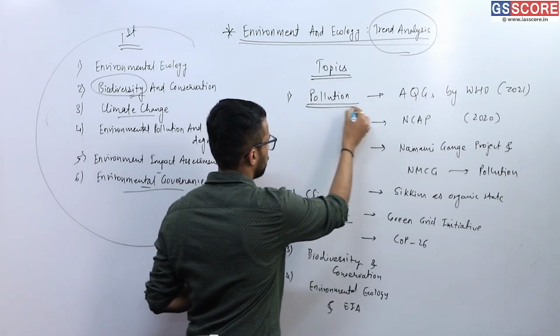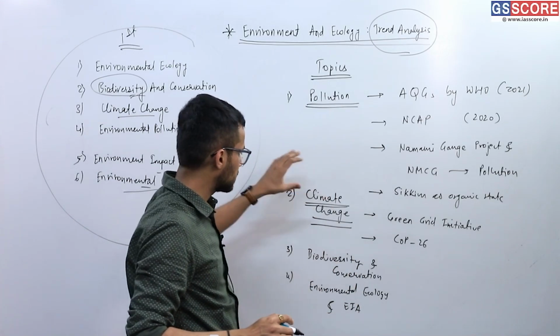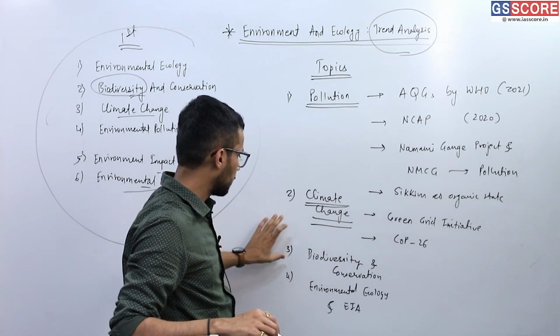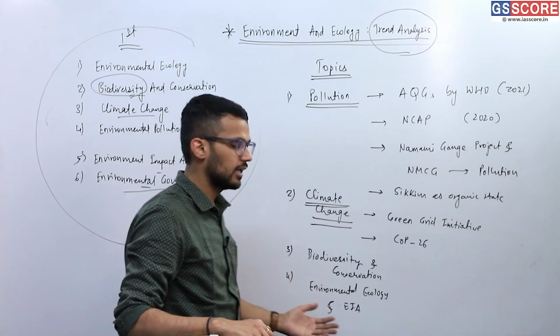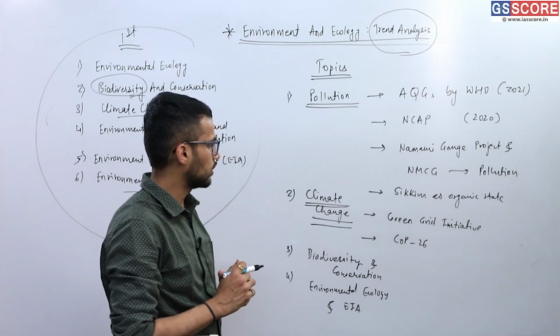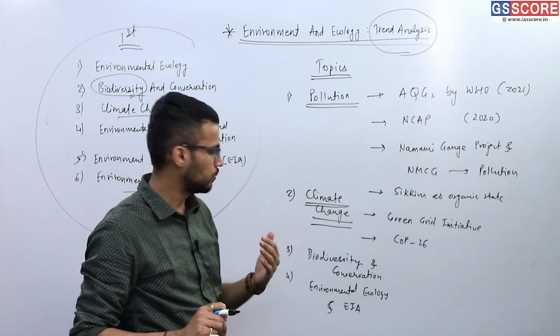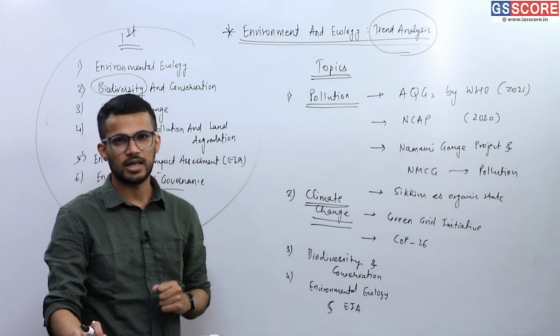What are the topics? First is pollution, second important topic is climate change, then biodiversity and conservation, then environmental ecology and environmental impact assessment, right? These are the important topics that we should study while discussing environment and ecology.